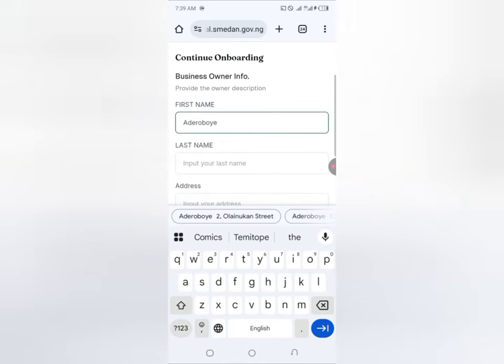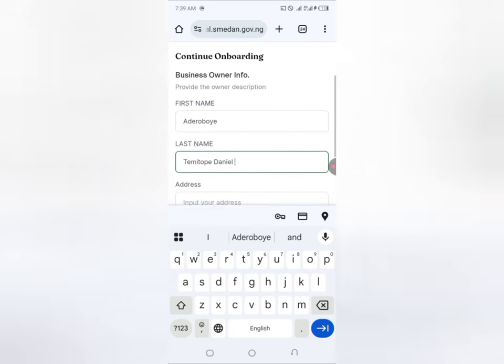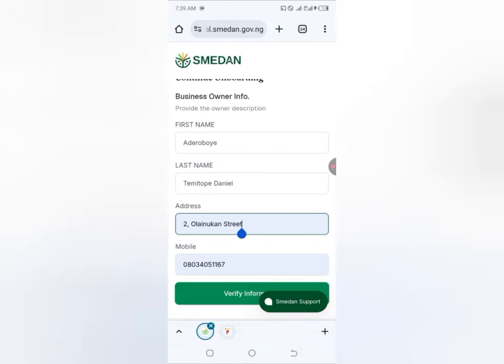So I'm going to put in my first name. I'm going to put in my last name here. I just like filling in my two names, but you can fill in just one name. Now I'm going to fill in the address. I'm just going to tap on that address.